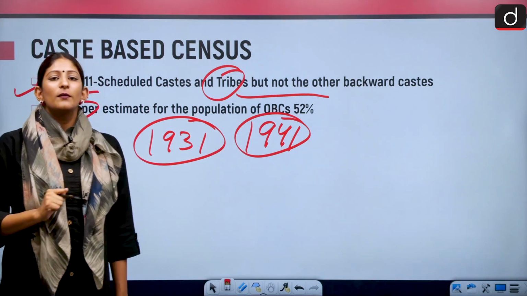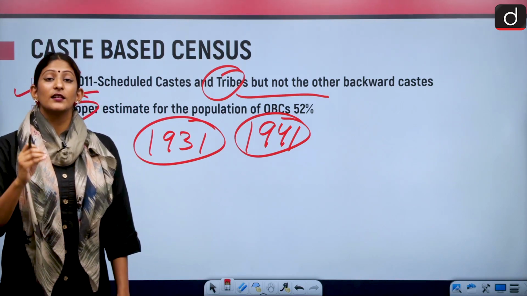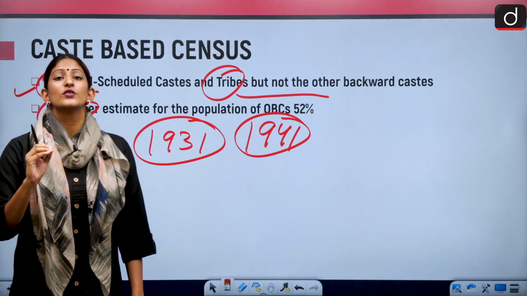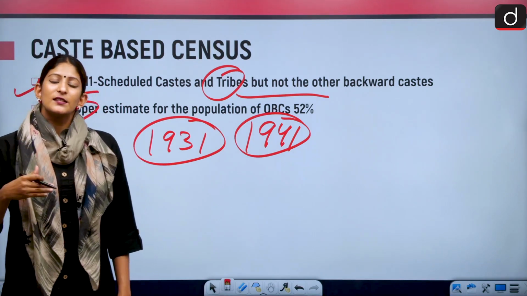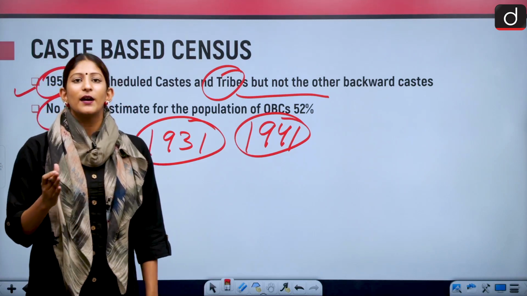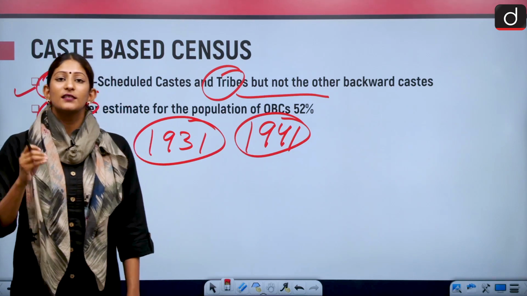So, if we talk about 2011, a socio-economic and caste census was conducted, and the government actually spent a huge amount on it. But the data was never shared. Why? Because there is a political implication of it. Many parties have ignored actually putting the data forward, because there is a subsection.